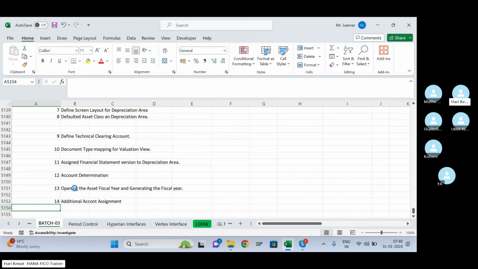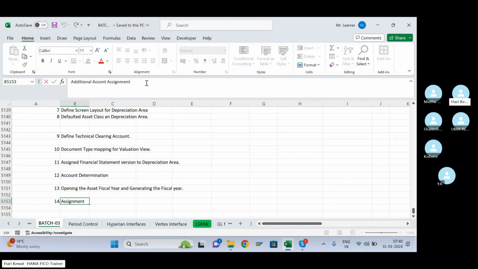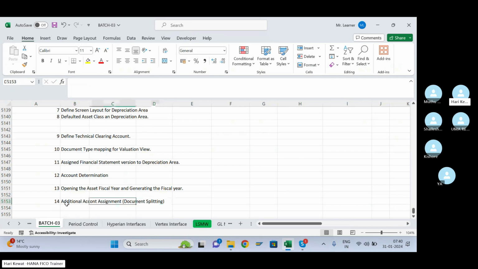I always say this is asset accounting side document splitting. Any error you get in document splitting on the asset side, when you purchase any asset, any transaction you are performing on the asset accounting side, this is the first place you have to come and check. If you remember, the T code is this one. This is the T code, exit.